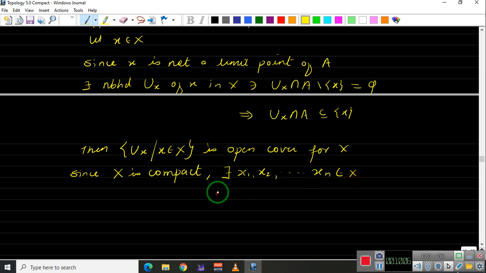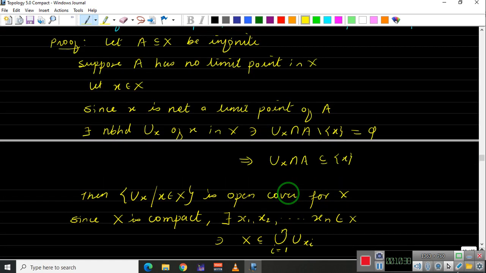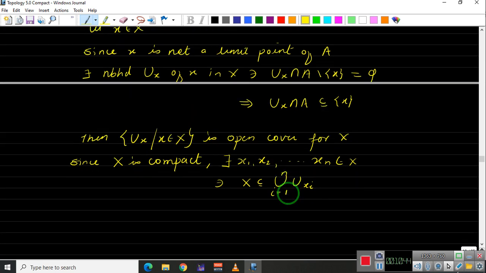belonging to X such that X will be contained inside the union I from 1 to n of Uxi. As I said in the earlier classes, all these Uxi's are subsets of X, so obviously directly we can say that X is equal to this. Okay, but let us write that X is contained inside this, just for understanding. Now we have assumed here that A has no limit point and we expect some contradiction. What contradiction? That you will see now.